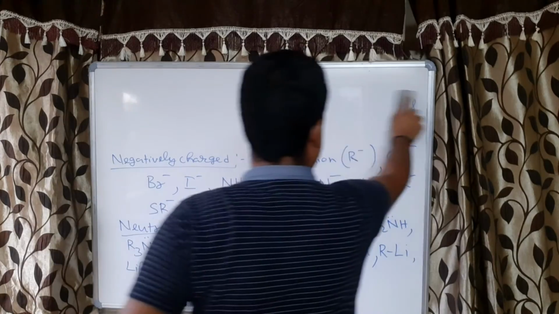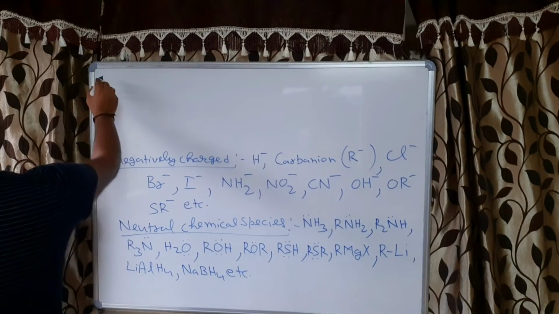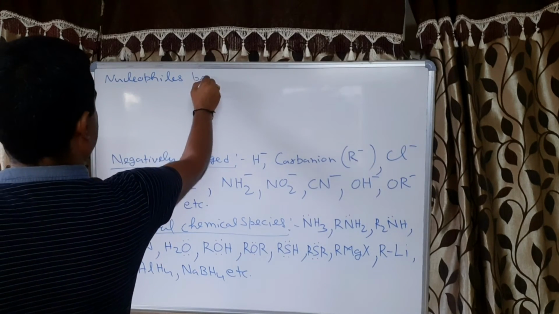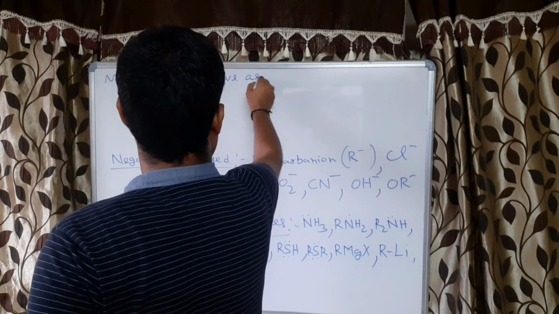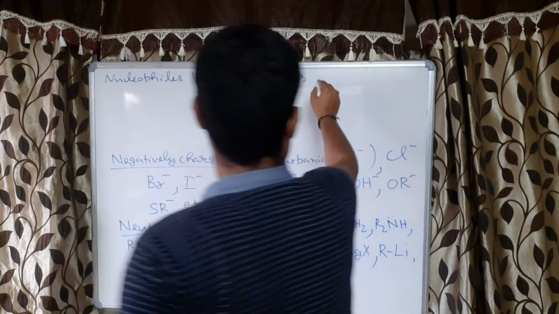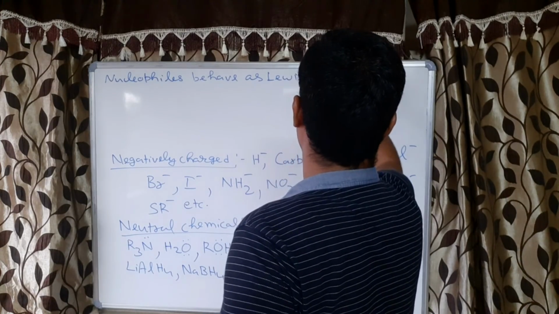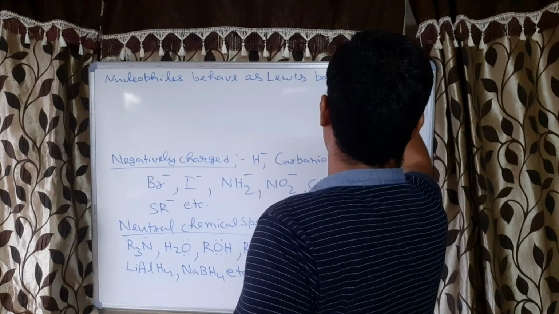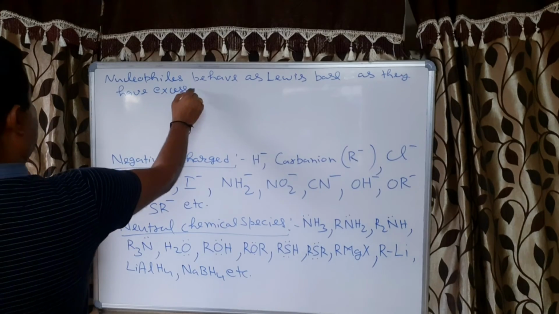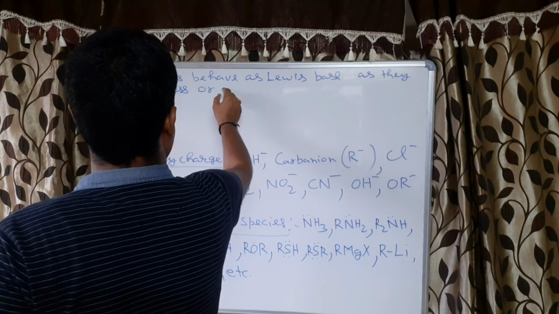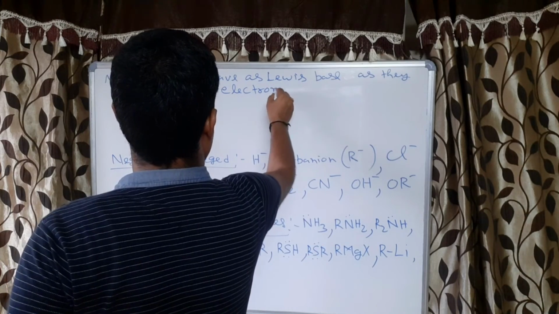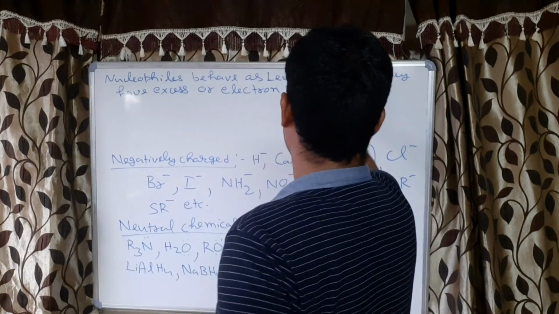So here I will write: nucleophiles behave as Lewis base, as they have excess of electrons or are electron rich species, correct or not?